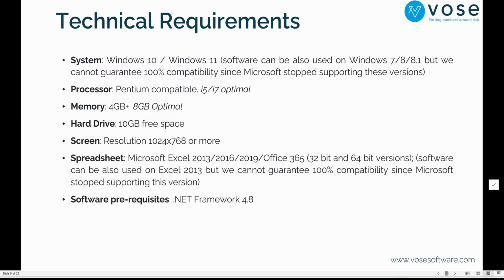Technical requirements: Windows 10 or 11, any Pentium compatible, hopefully an i7 or an i5. Memory, 4 gigs is enough. 8 gigs is optimal if you have big models or if you plan to use different models open at the same time. I would say 16 gigs is good, so you can achieve optimal performance. Hard drive, we're not a space eater, and of course your models mostly are the ones that are going to occupy the space. Then we have a screen resolution, which is pretty much standard, software prerequisites like .NET 8, 4.8. And we're compatible with Microsoft Excel 2013, 16, 19, and now Office 365. I'm going to do the demo in Office 365.